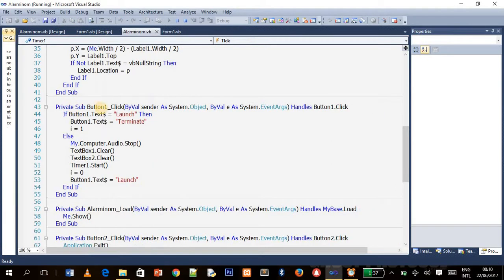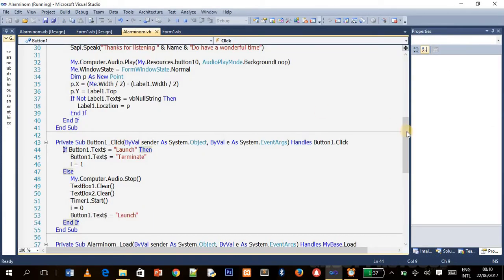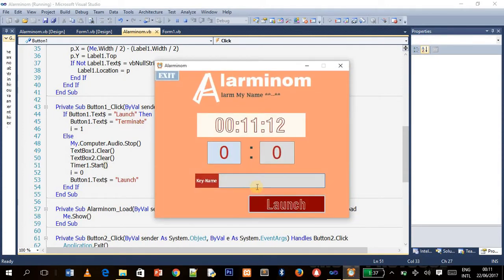Okay, the button 1, where's the button 1? This is the button 1, the launch. There's a reversible statement here. So if you click the button 1, it should change to terminate, and if you click terminate, it will change back to launch. So this if statement here controls everything that happens here.